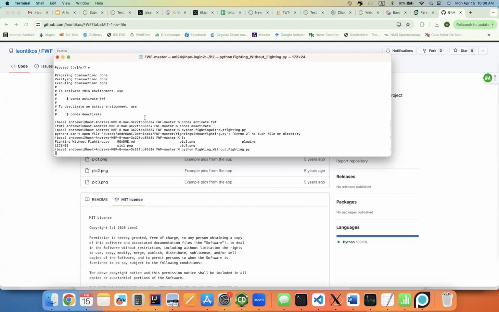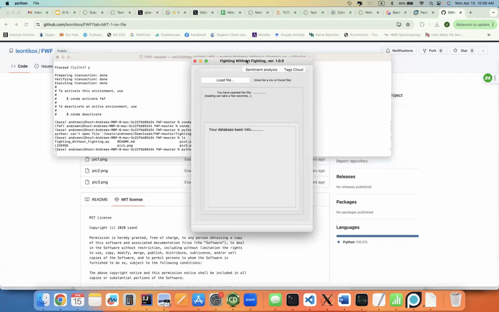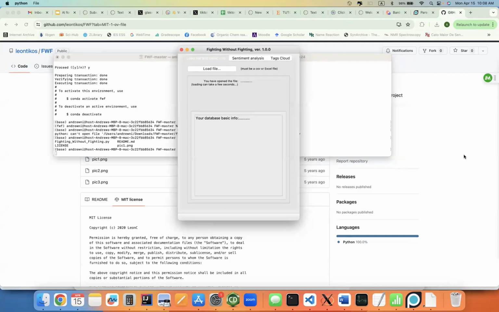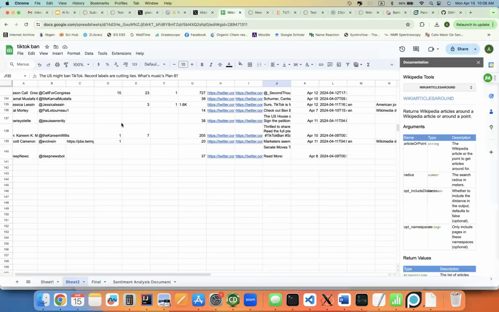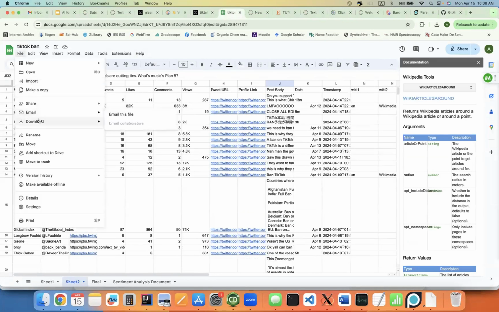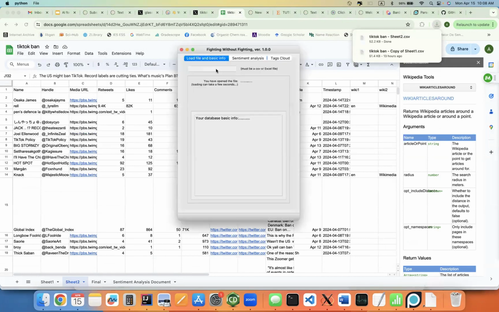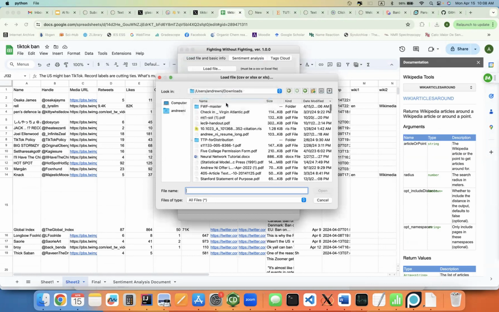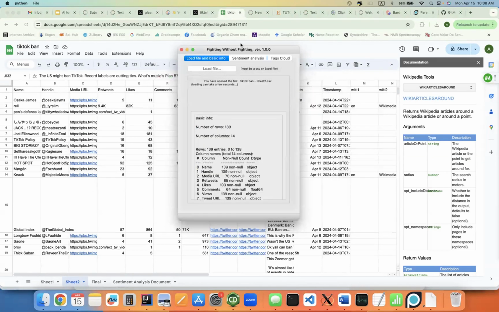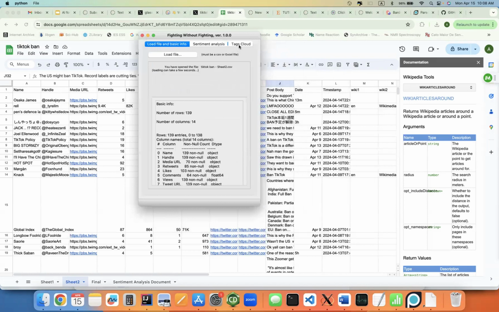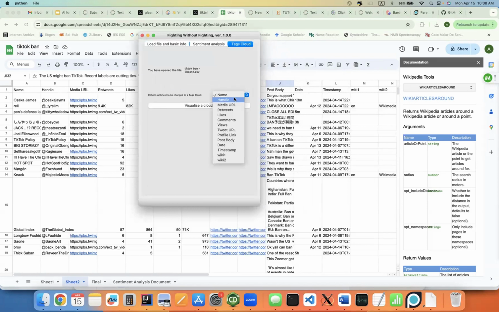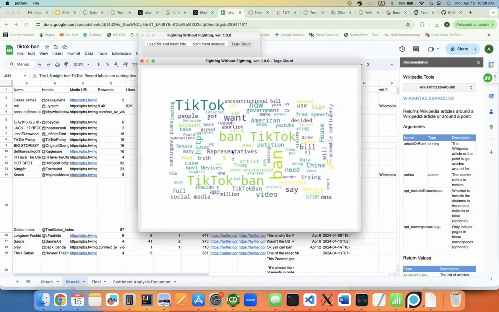We can run it with Python, and then it'll take a while, and then a graphical user interface will pop up. Like this. Okay. Now we have to download this as a CSV. TikTok ban sheet 2. We can load it into here. Click tags cloud. And we want to generate a word cloud using the body of all of the posts. So now we do this. And that's a word cloud.